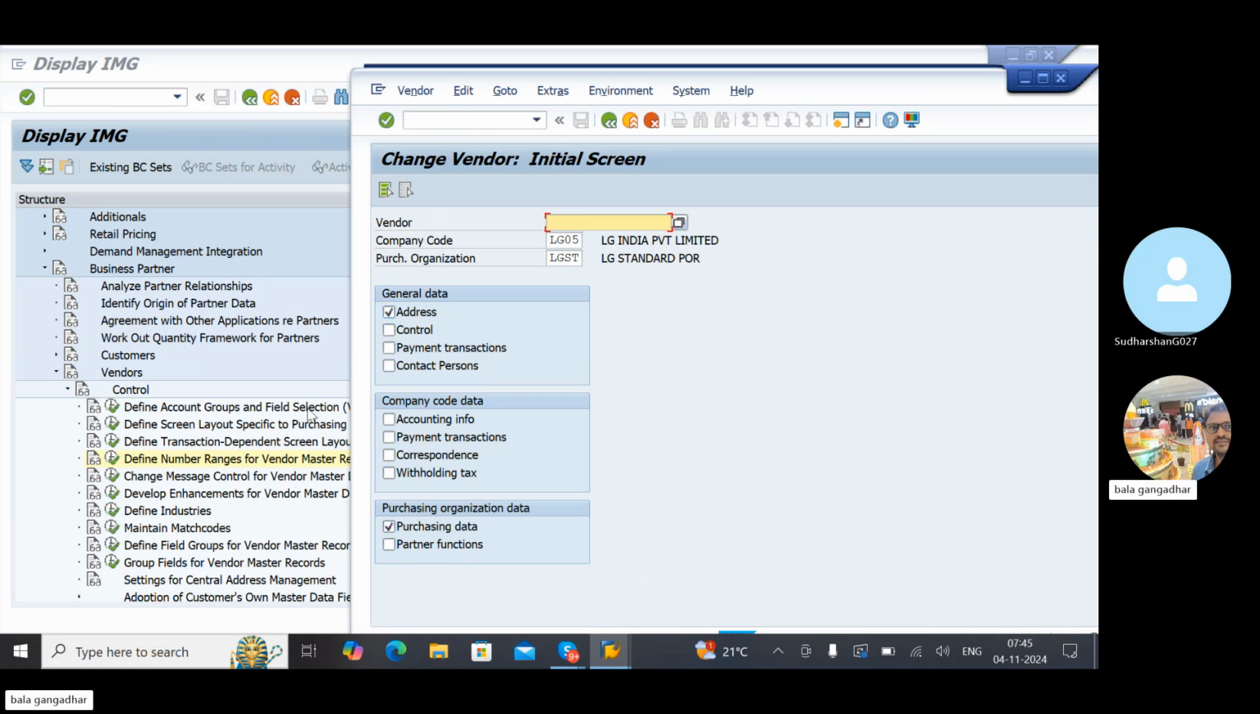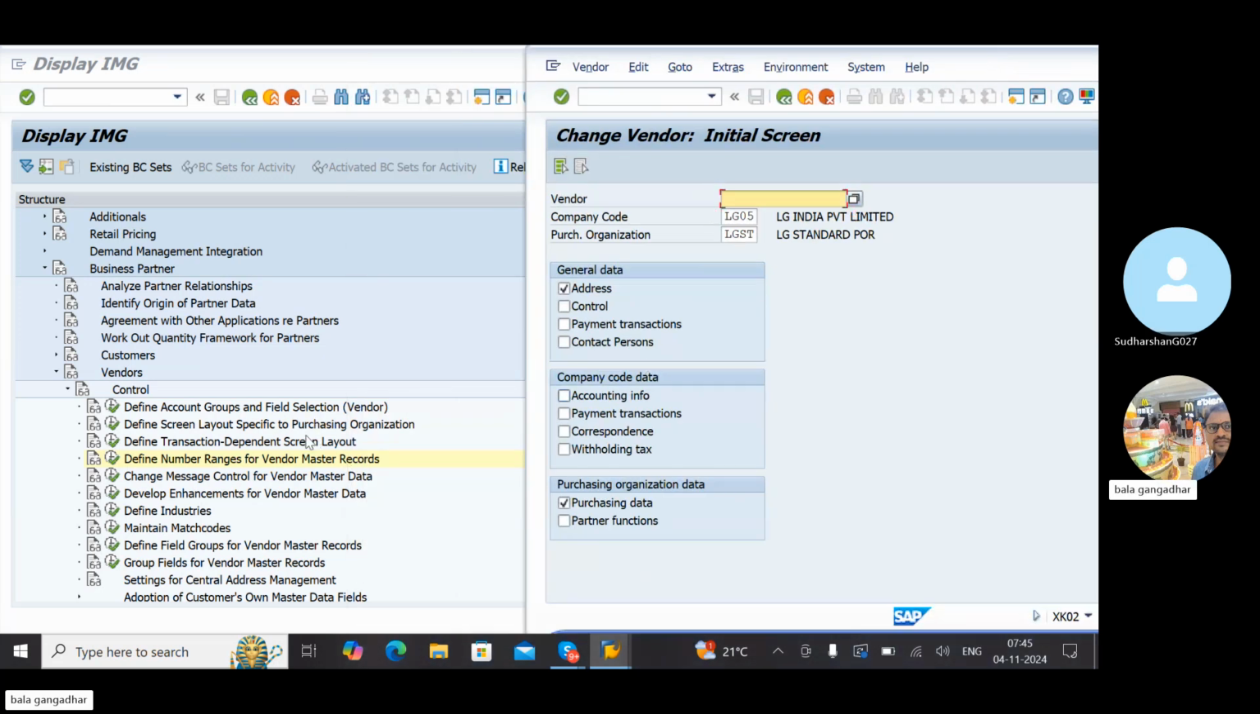If you maintain purchasing organization wise, you see here, only purchasing organization. Exactly, only purchasing. If you maintain transaction code wise, you can do it all: general data, company code data, purchasing data. You can maintain all. Understood the procedure? Yes, sir. But this is account group wise, this is code wise. That is the difference.